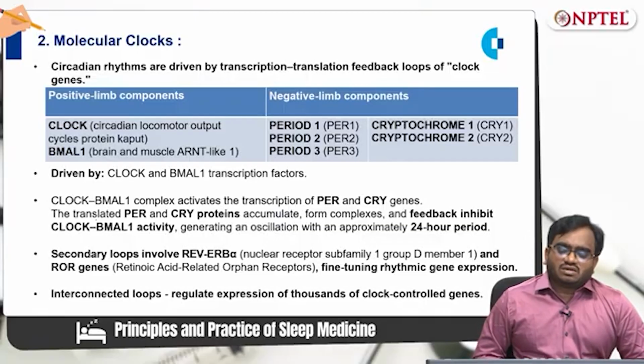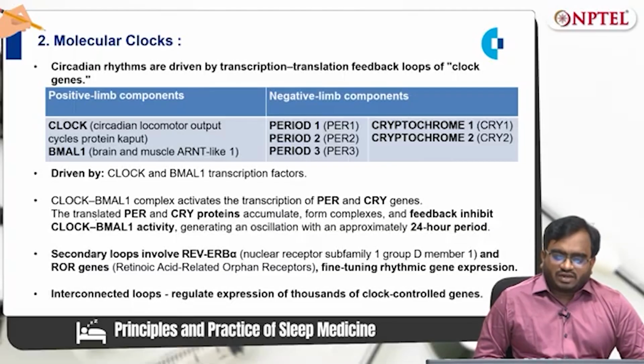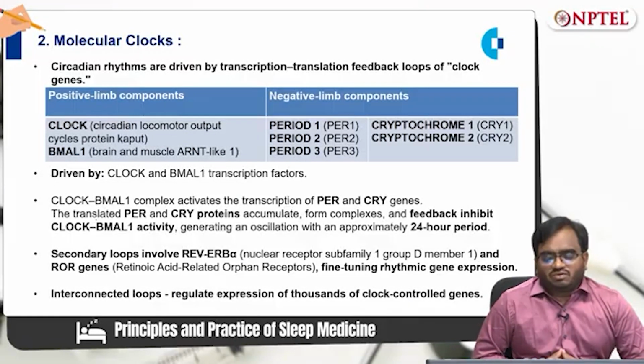Negative factors are Period 1, 2 and 3, and Cryptochrome 1 and 2 genes. So it is driven by CLOCK and BMAL1 transcription factors. This CLOCK-BMAL1 complex activates the transcription of Period and Cryptochrome genes.